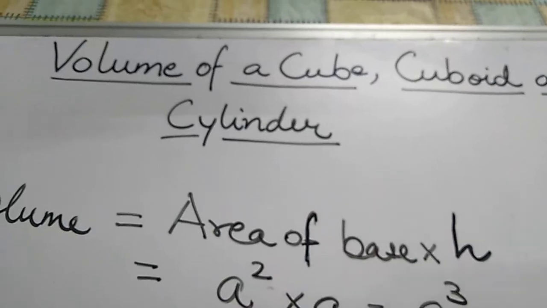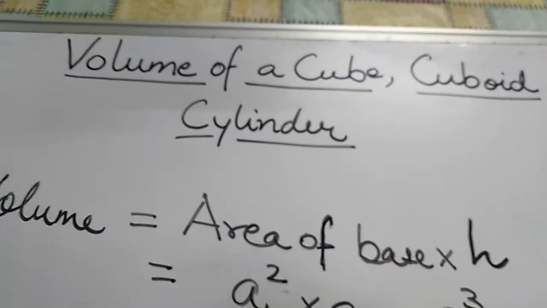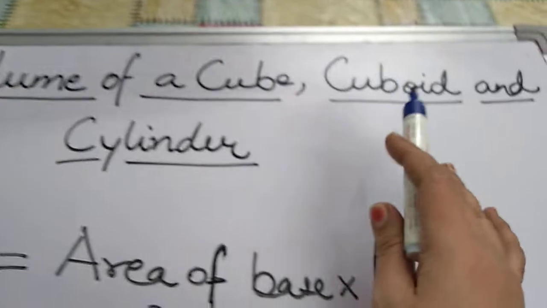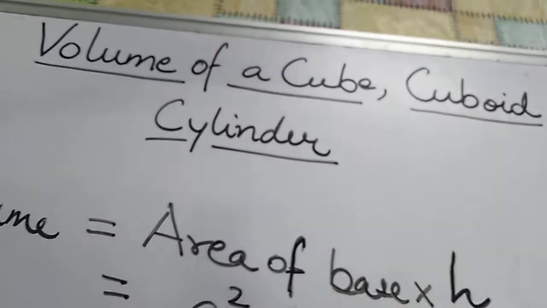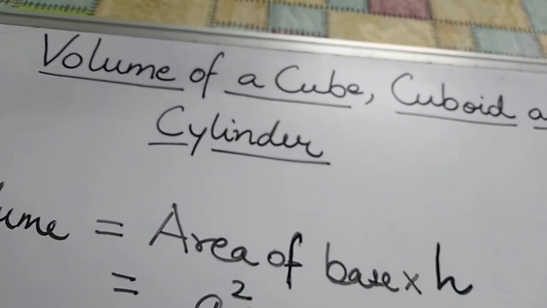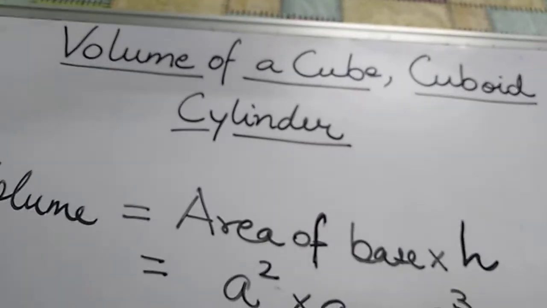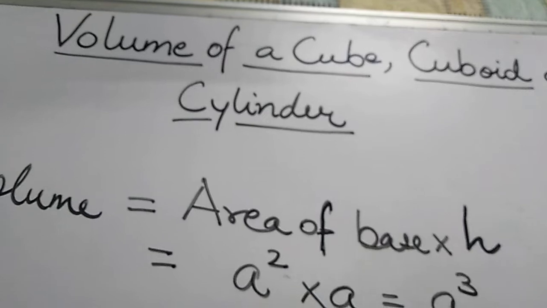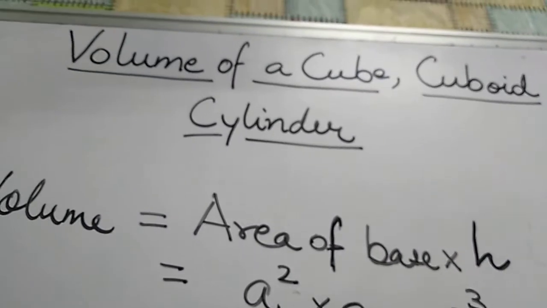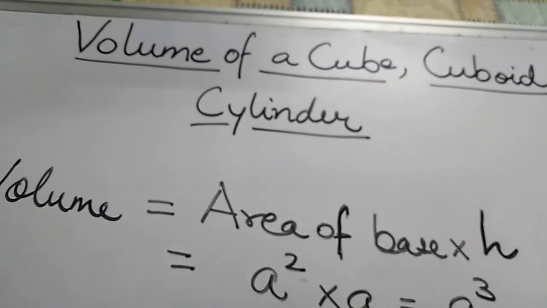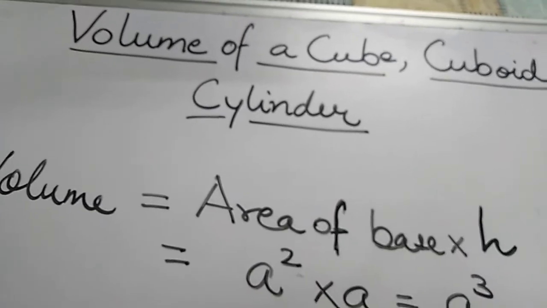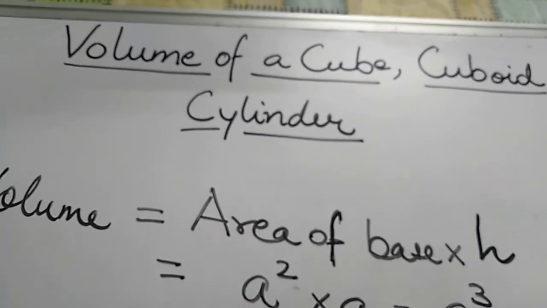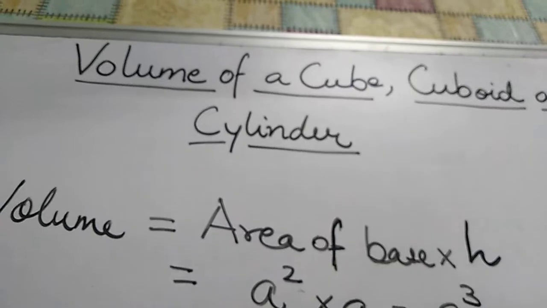Good morning, children. Today we are going to study the volume of a cube, cuboid and cylinder. You all know the meaning of volume, I suppose. As we have studied in physics, volume is the space occupied. And we find volume of only three-dimensional figures. Three dimensions means it should have length, breadth, and